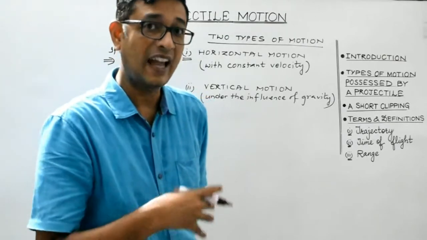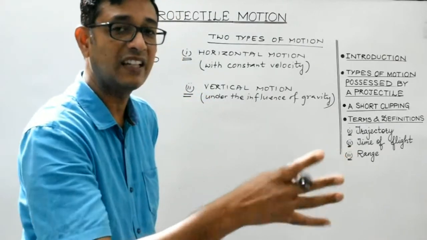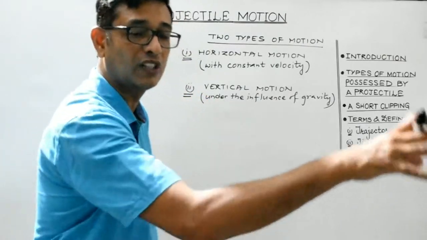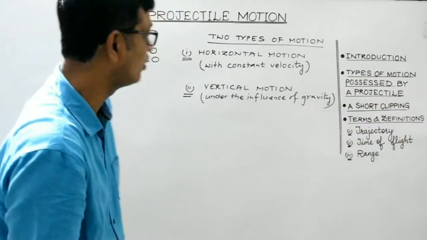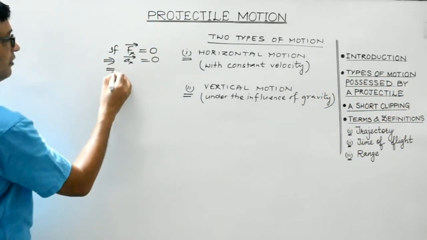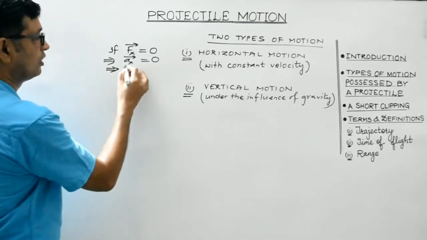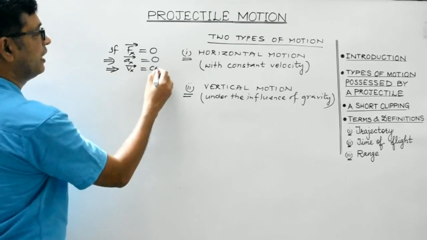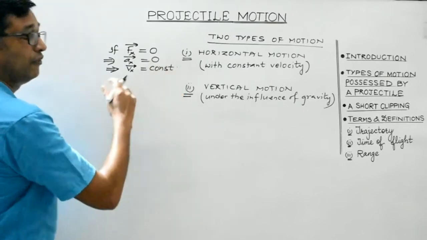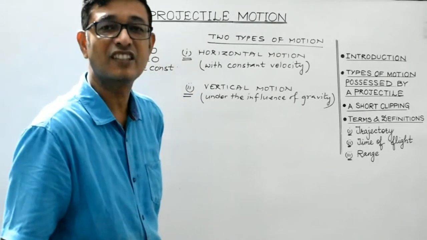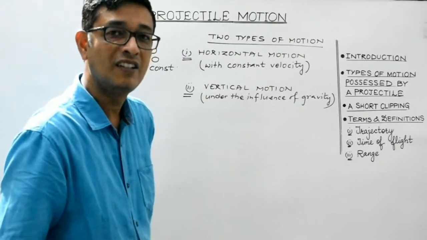If no net force acts on the body along the horizontal direction, then the acceleration along the x direction is 0. Which implies that if acceleration is 0, therefore velocity of the projectile along the x direction will remain constant. And when velocity remains constant, then it is the case of uniform motion.